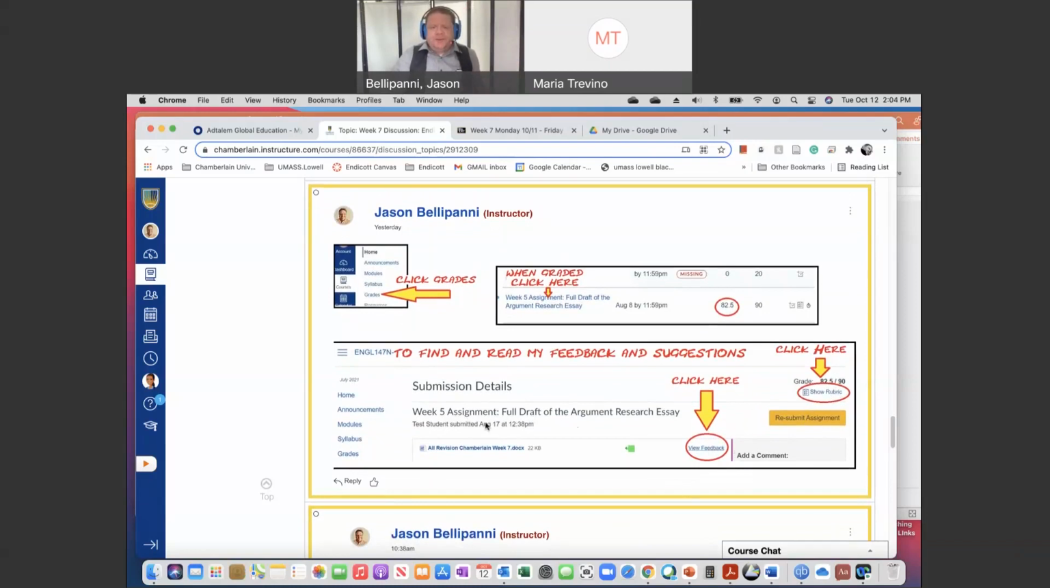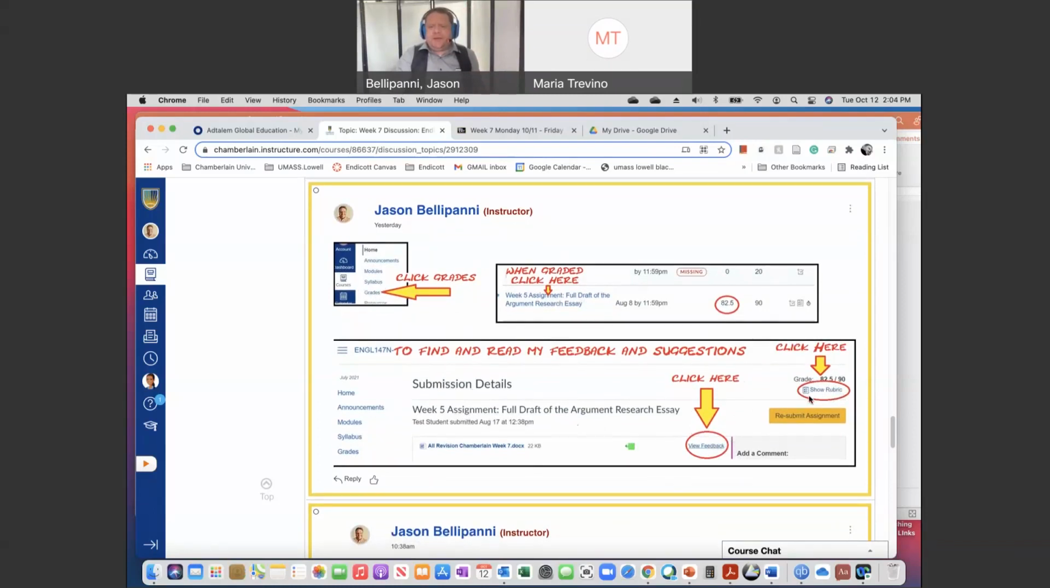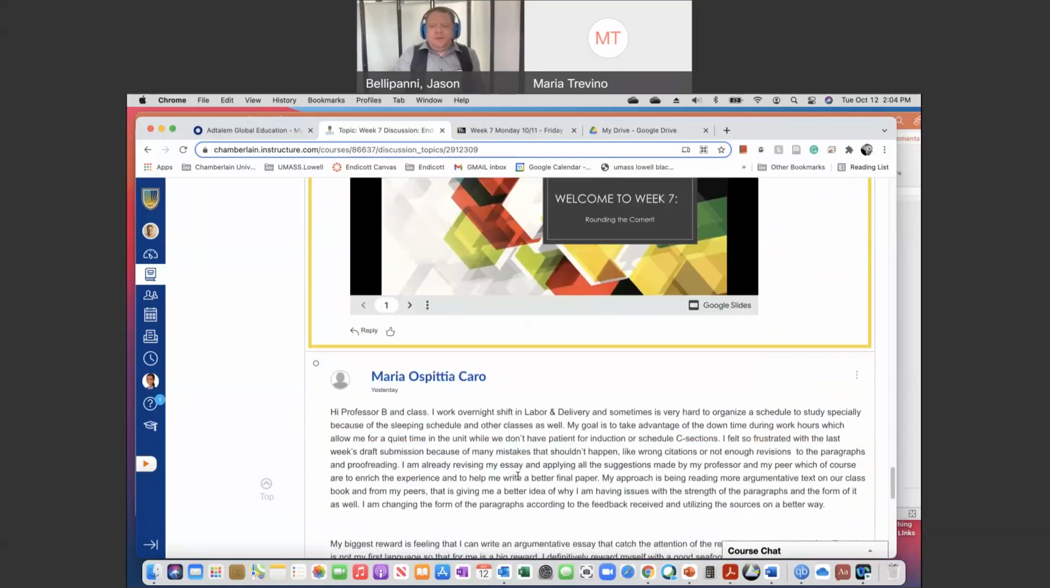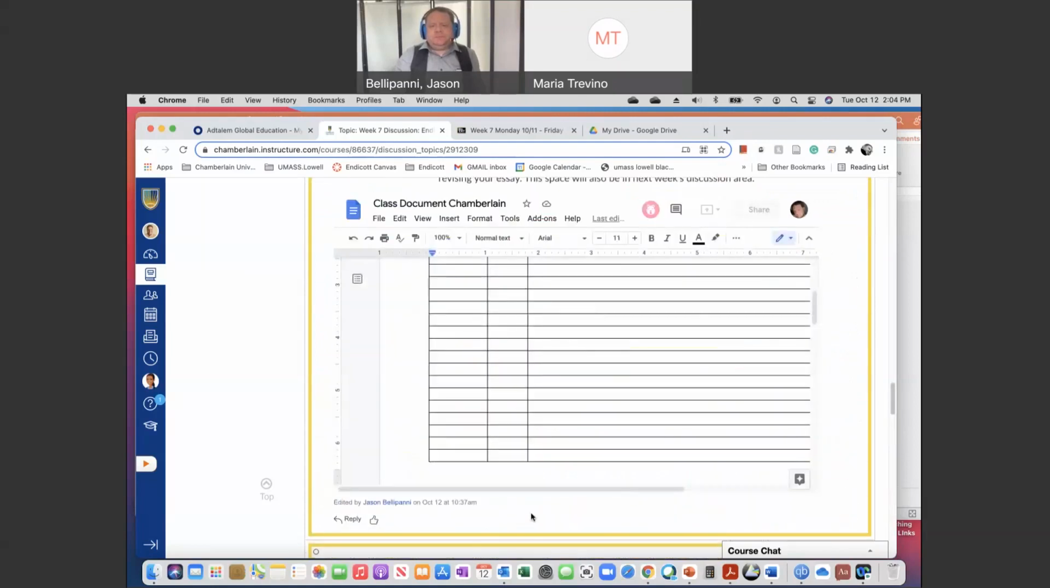So those are two things. Again, I'm pointing it out because it's easy to miss and not know where any comments are. So click on grades, click on the assignment, and then make sure you check out view feedback and show rubric. And then this is the PowerPoint that I'm going to be doing.